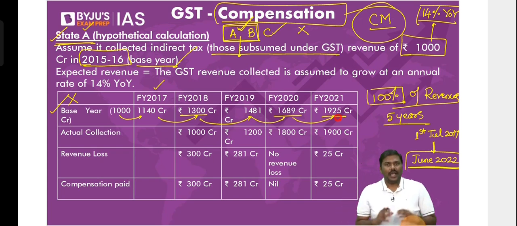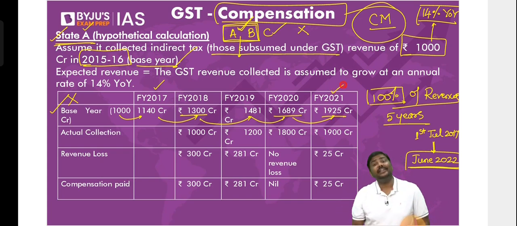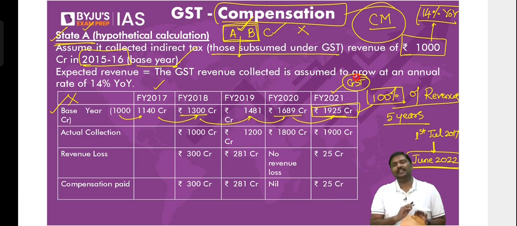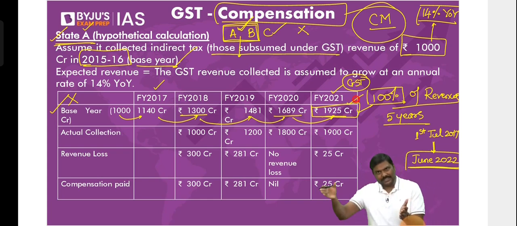What do you mean by this? As per the Government of India's calculation, in the financial year 21, you are supposed to collect 1925 crore under GST. As per the central government's data calculation, if you assume a 14% increase, you're supposed to collect 1925 crore rupees in the financial year 21.